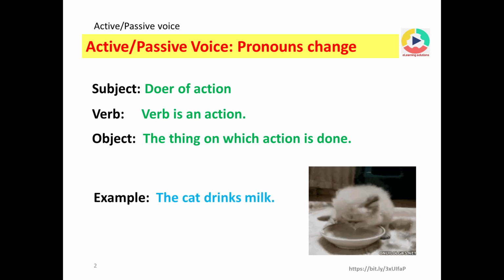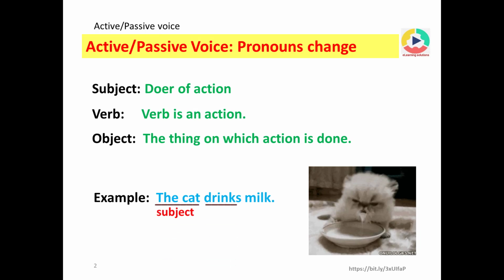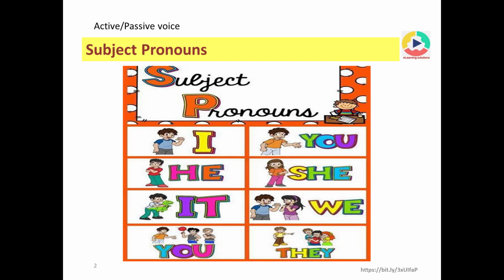Example: The cat drinks milk. The cat, subject; drinks, verb; milk, object. What are subject pronouns? I, you, he, she, it, we, you and they are subject pronouns. You can be used in singular and plural cases.